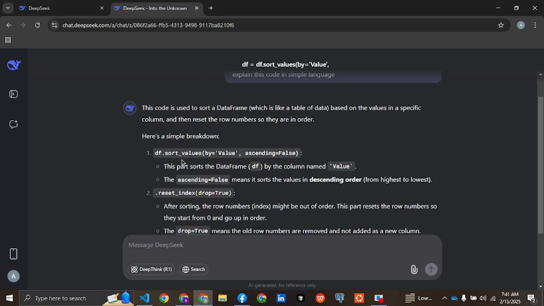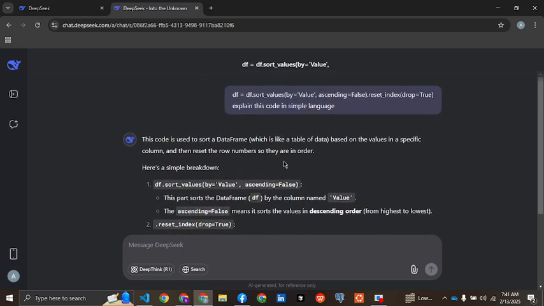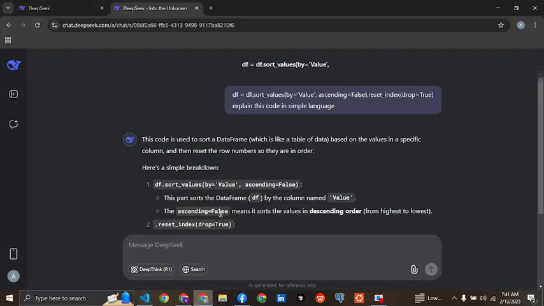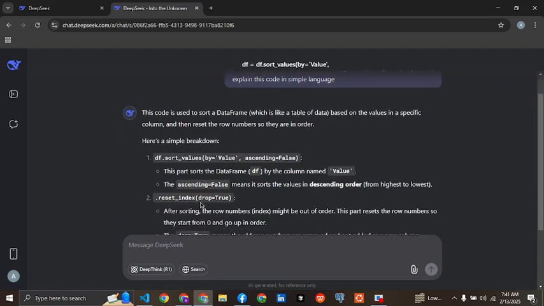As a simple breakdown: df.sort_values by value ascending false sorts the data frame by the column named value. There is a column named value, and we are sorting the data frame by it. Ascending false means sorting in descending order, from highest to lowest.